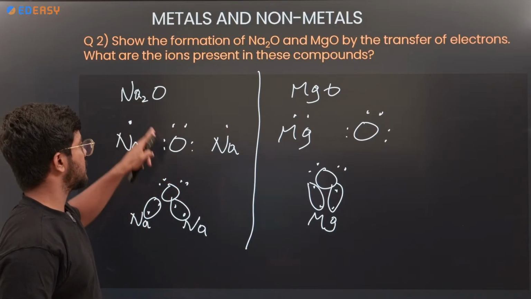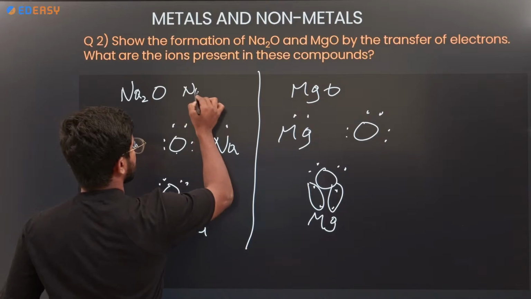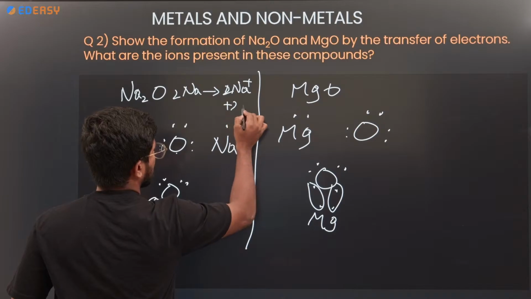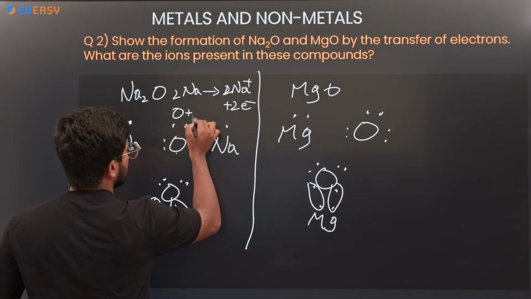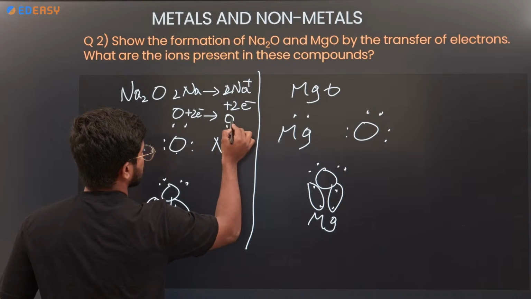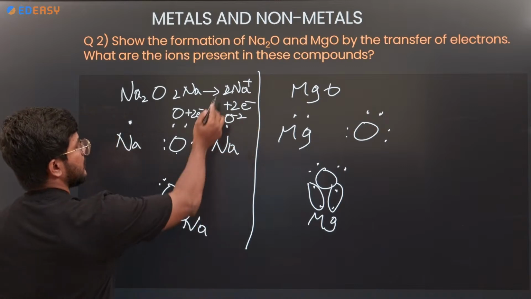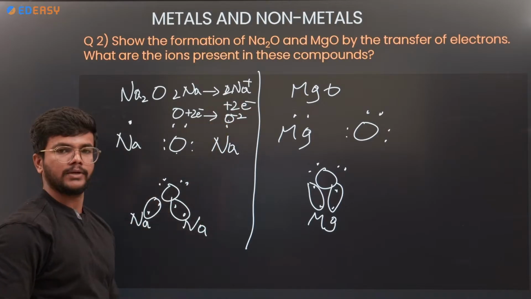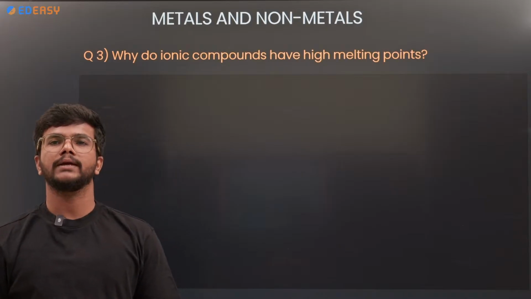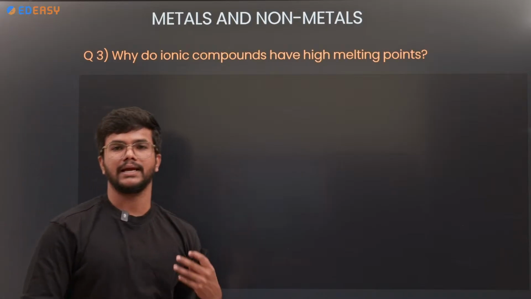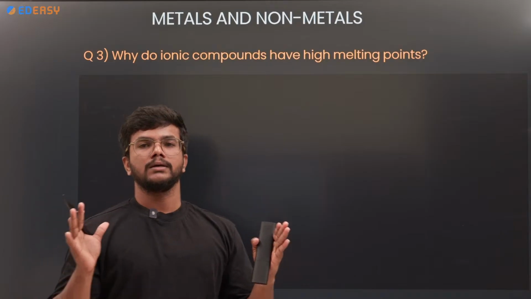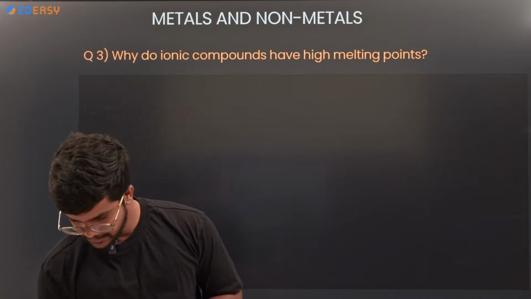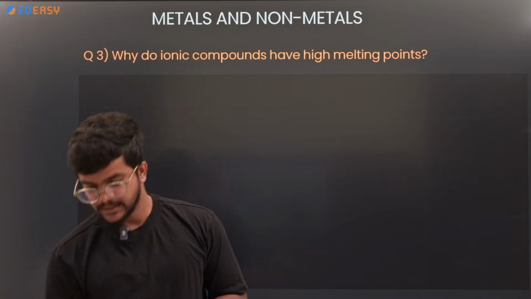Here the electrons are transferred to oxygen: 2 Na give 2 Na plus and 2 electrons. Oxygen takes 2 electrons and becomes 2 minus. So 2 Na plus and O 2 minus will make a bond in this manner. Okay, next. Why do ionic compounds have high melting points? In the previous slide we discussed in the table the high melting point and boiling point, just because of the structure. Let me know in the comment section.